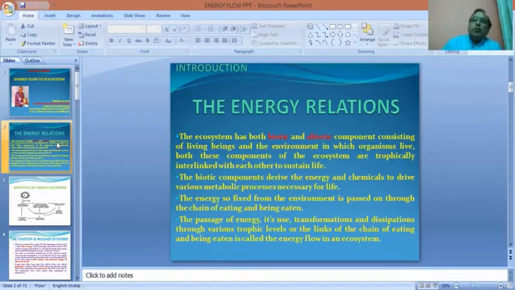In the course of this transfer, part of the energy is dissipated, it is lost in the form of heat. Part of the energy is utilized for carrying out the life process, and part of the energy is then transferred to the next trophic level. So this fixation of energy, its transfer from one trophic level to another, and its dissipation, these relationships can be discussed under the heading of energy flow in an ecosystem.